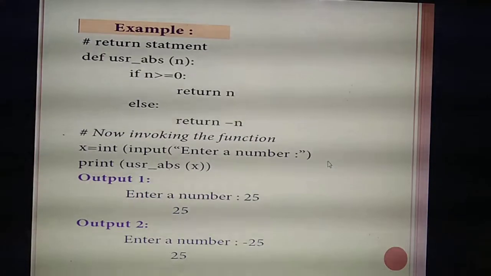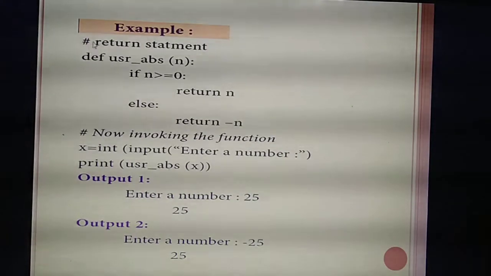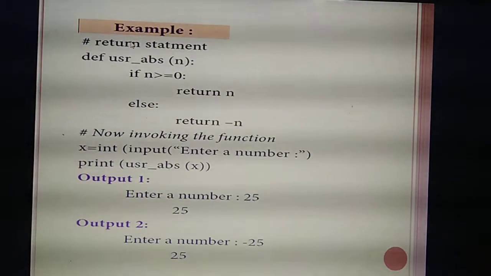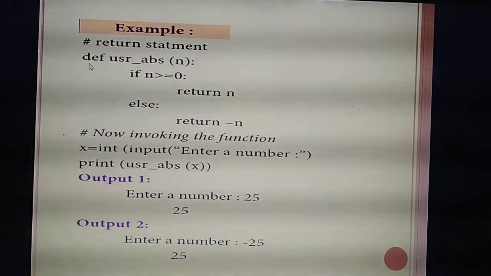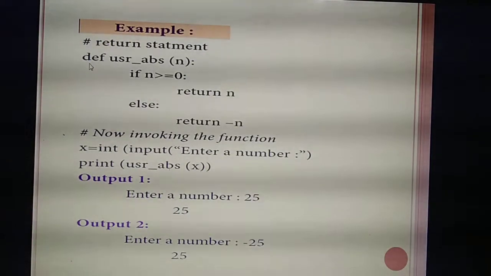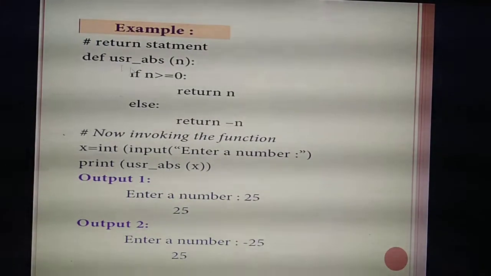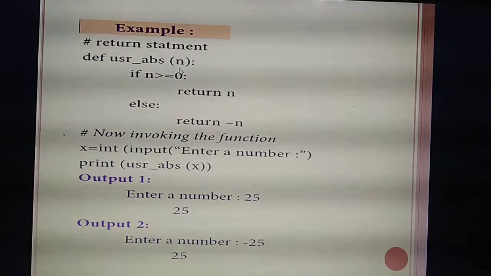See this example program for the return statement. A line starting with the symbol hash is a comment line, so there's no need to study that for your understanding. The function starts with the keyword def. What's the function name here? USR underscore ABS. Always, the function starts with the keyword and the function name. Inside it you are giving one argument called n.